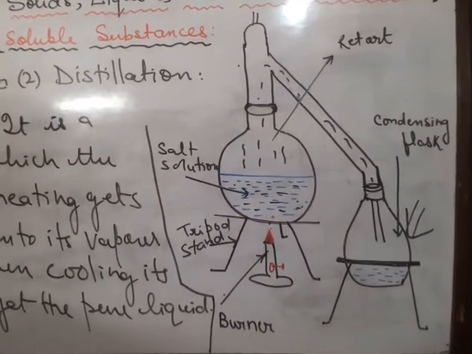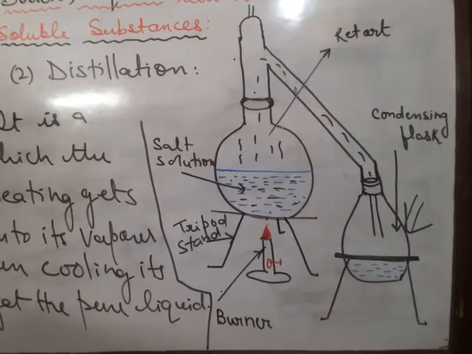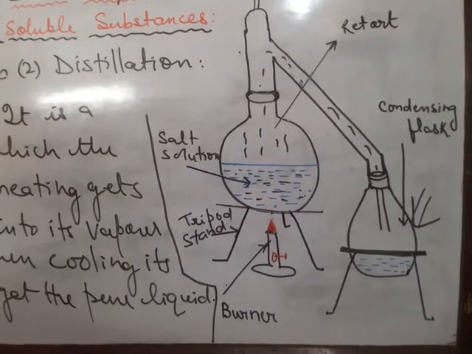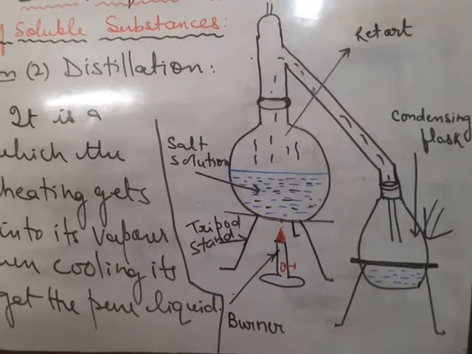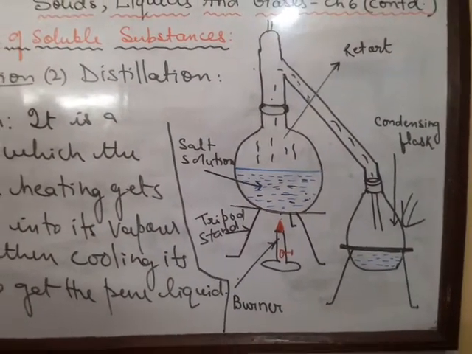Now heat the retort till the steam is formed and let the steam pass through the condensing flask. Now what is the observation? As water in the retort gets heated, it changes into water vapor. On reaching the condensing flask, the water vapor condenses into droplets of water.